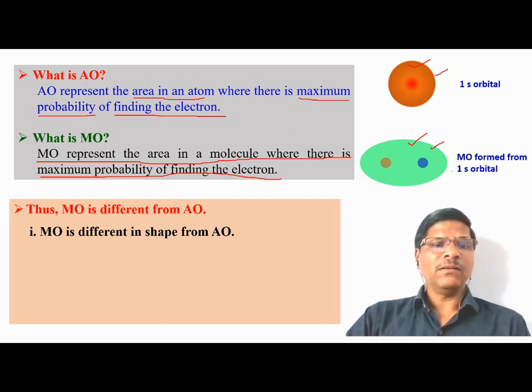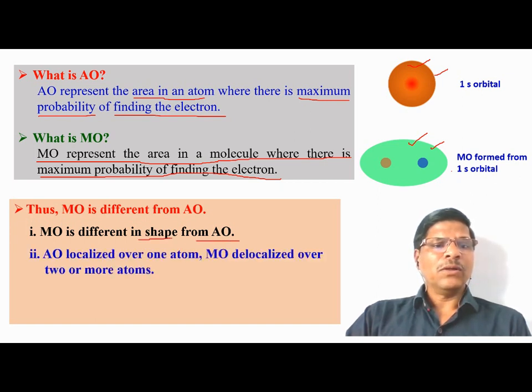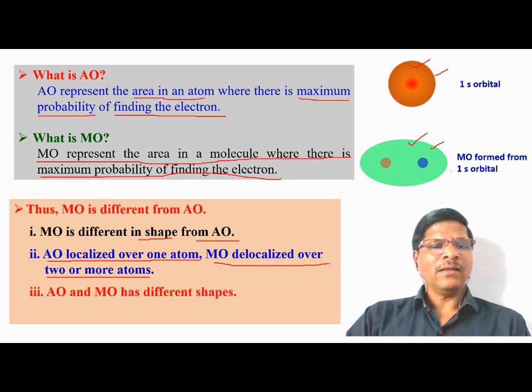The molecular orbital is different in shape from the atomic orbital. Molecular orbital is delocalized over two or more atoms, while atomic orbital is localized over one atom only. And the molecular orbital has a different shape than that of the atomic orbital.